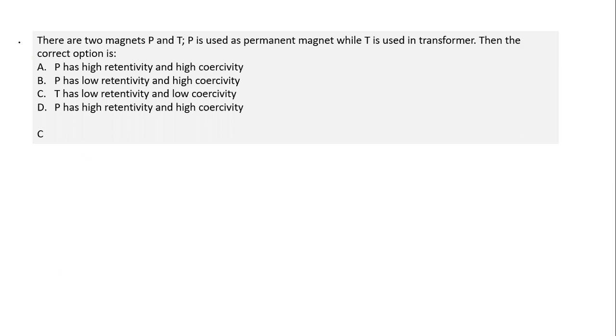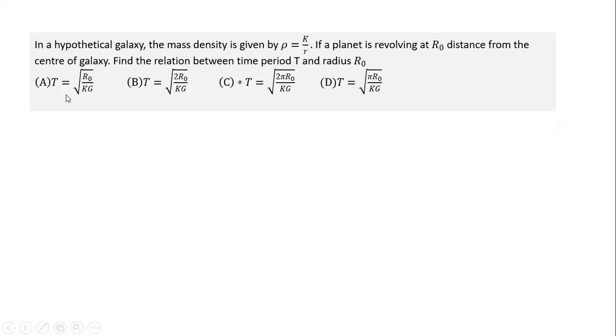The first question is based on magnetic properties of matter, and this is a pretty straightforward question. This is a theoretical question, and most of you would have done it. So I'll put it in a very easy category. We know the properties, coercivity and retentivity. The next was an okay, moderate question, based on orbital motion of a planet.